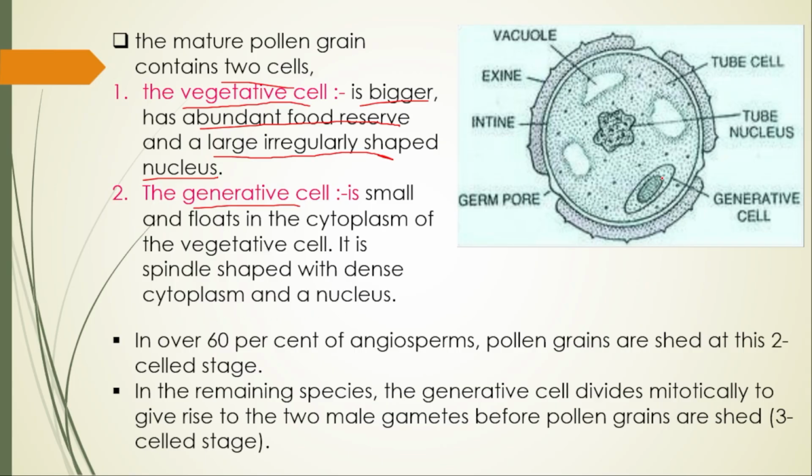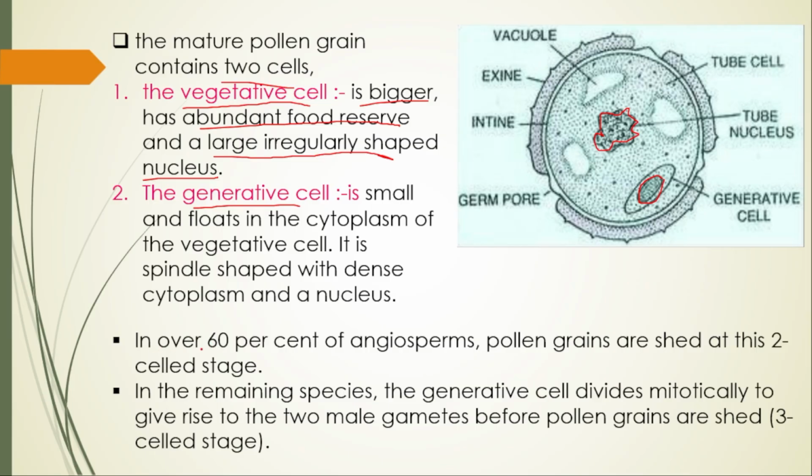This is the spindle shape. The generative cell is spindle shaped, whereas the vegetative cell is bigger and has abundant food and an irregular shaped nucleus. This is irregular.